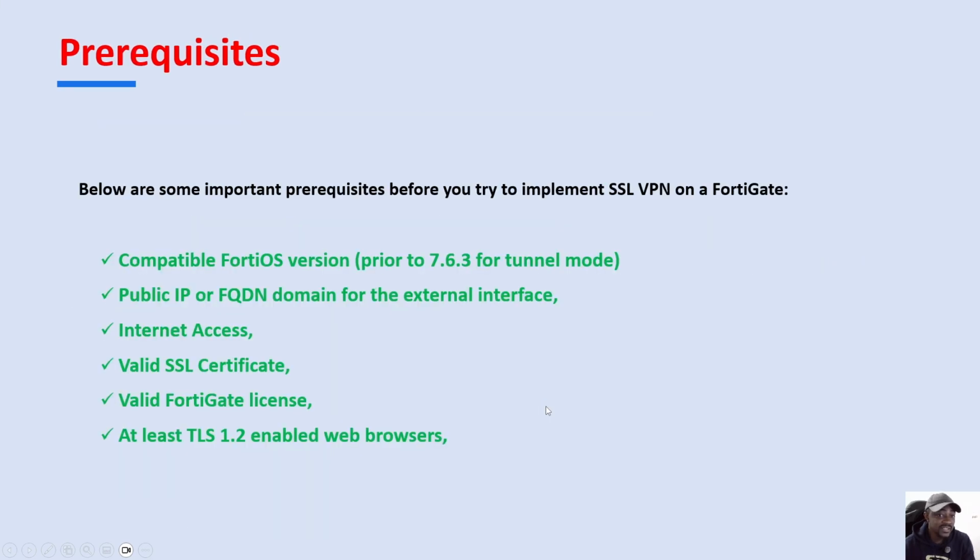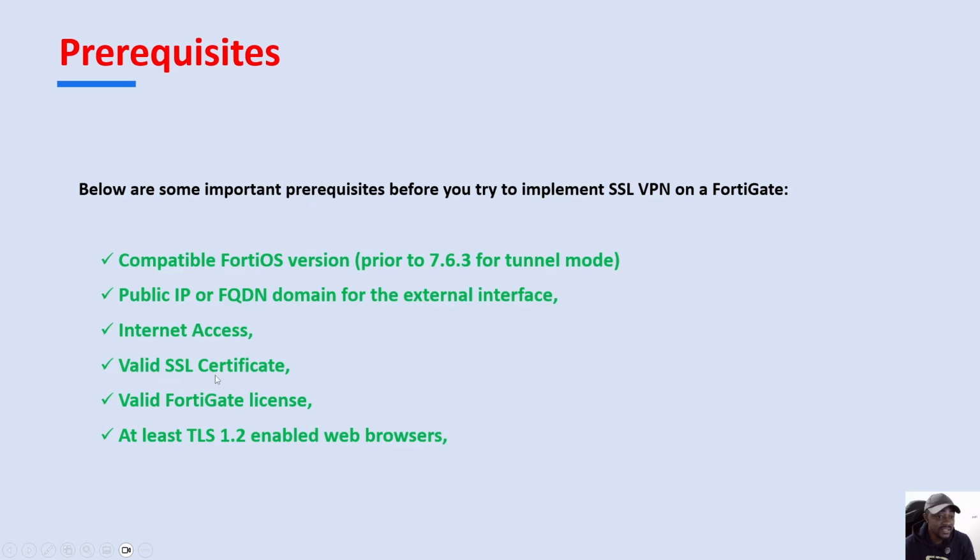For the prerequisites, before you deploy or implement SSL VPN on FortiGate, you need to check a few things. You need to make sure the FortiGate that you are using is running a FortiOS version prior to 7.6.3, because starting from 7.6.3, you will not have the chance to establish tunnel mode. Your FortiGate also needs to have a public IP address or a fully qualified domain name, so you have internet access.